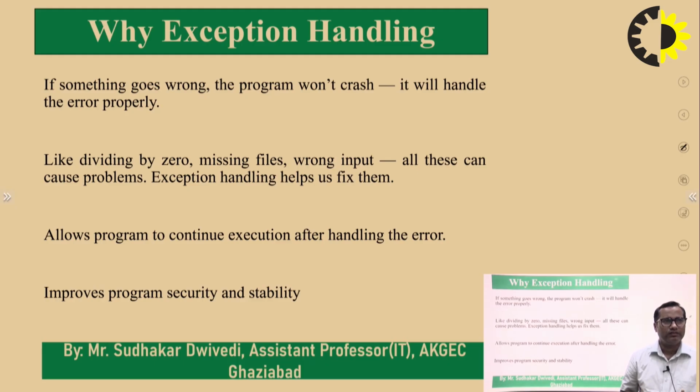For example, a section of code like dividing by 0, missing files, or wrong input can cause problems in the program. If we have mechanisms to fix all these things, we can handle these problems so that the normal flow of execution can be maintained. So why exception handling? Because we can manage all these types of situations. Exception handling also allows programmers to continue the execution after handling all types of errors. It improves the program's security and stability.